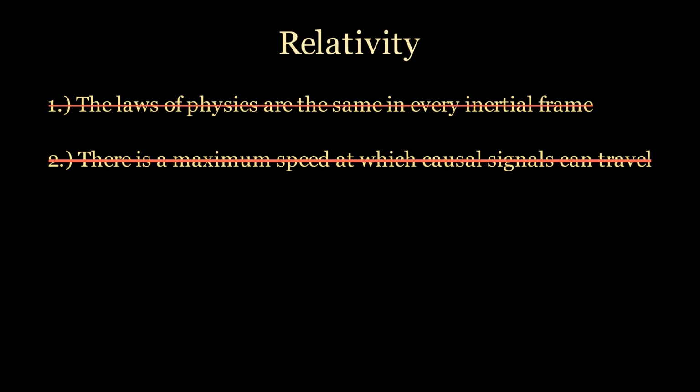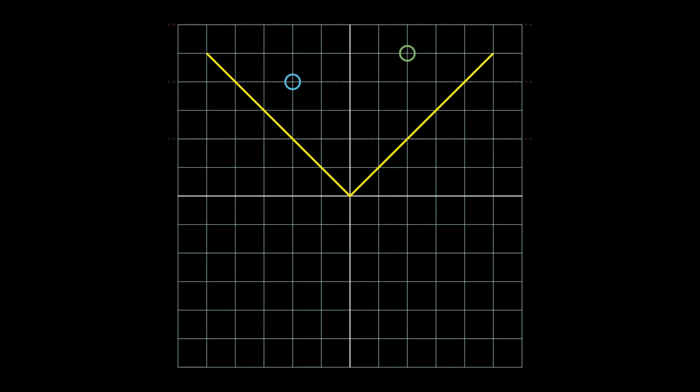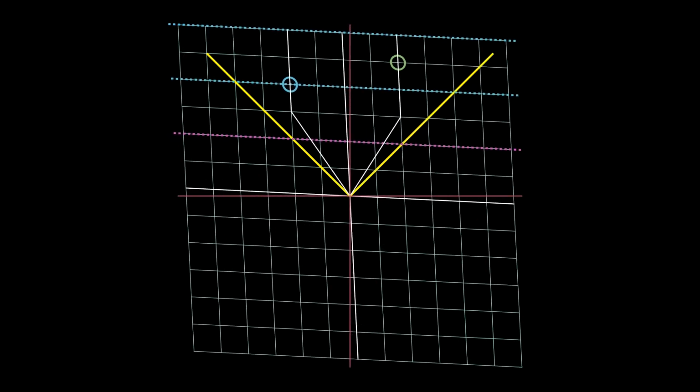The only solution I know of is to also break the first postulate of relativity and choose a frame where the instantaneous effects occur. In this frame, everything is the same as the naive model. We separate the particles and the measurement on particle 1 affects particle 2. But, in a moving reference frame, particle 2 is affected by the measurement on particle 1 before it even occurs. This means that in some frames, effects happen before their causes.